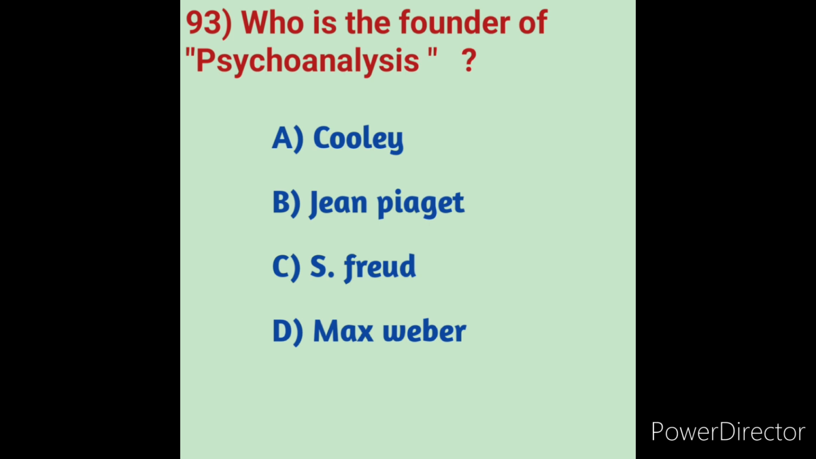Option D, Max Weber. The discipline was established in the early 1890s by Sigmund Freud, whose work stemmed partly from the clinical work of Joseph Breuer and others. Sigmund Freud was born in 1856 in Austria but lived mainly in Vienna. The founder of the psychoanalysis school of thought earned his medical degree in 1881.